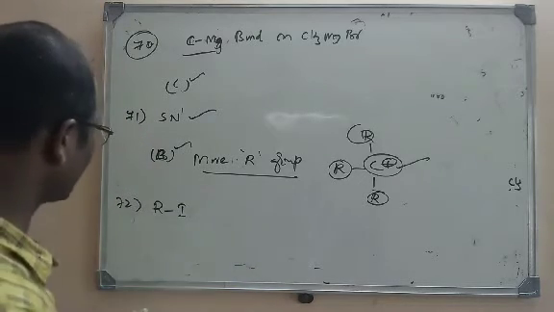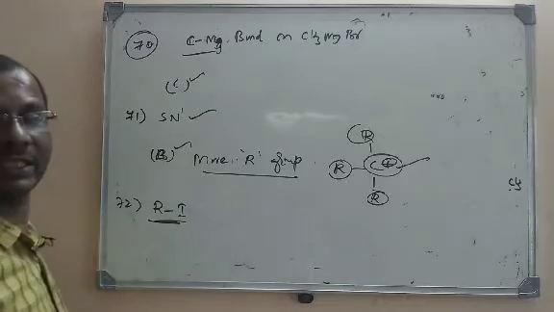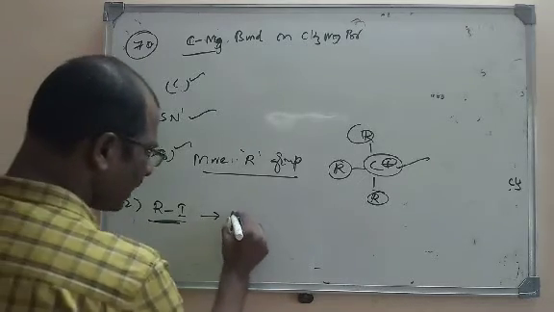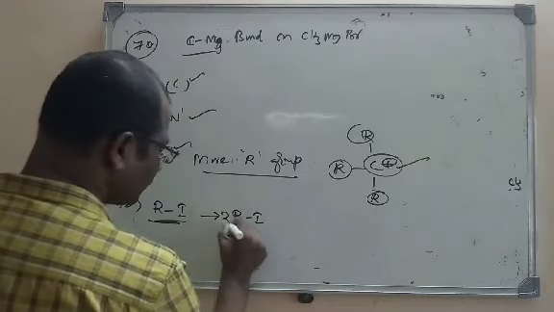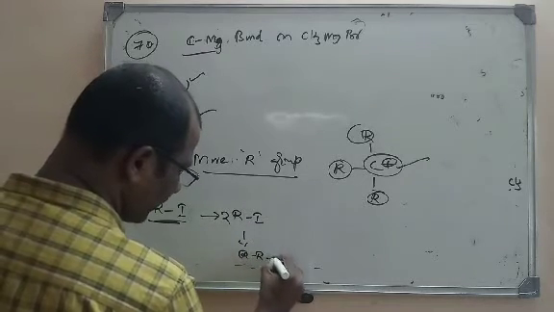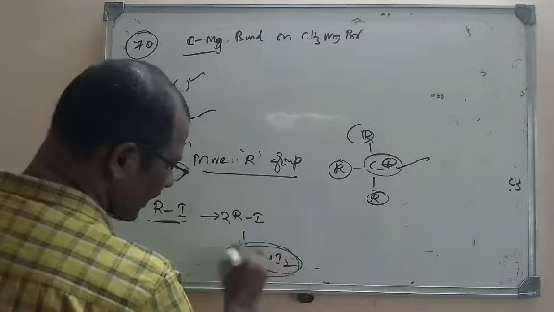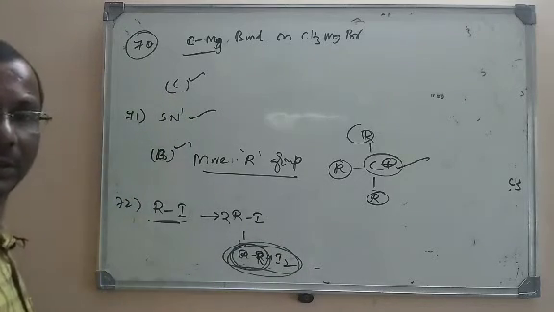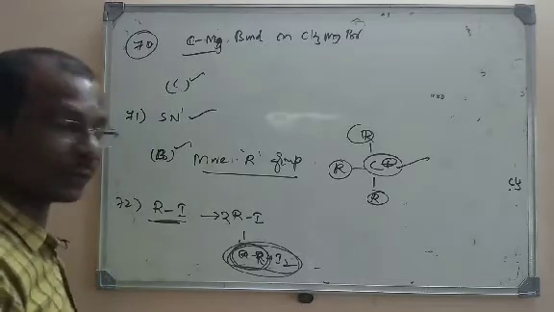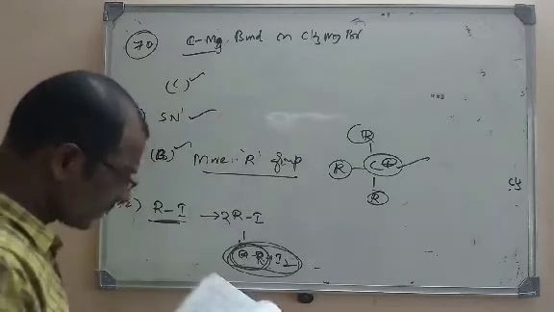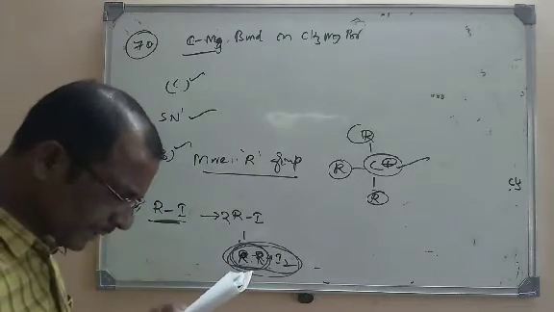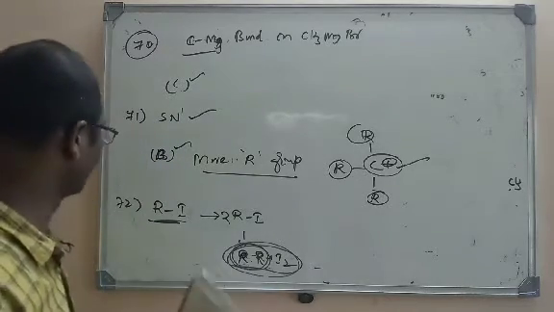So here the right option is, on long standing these alkyl halides will liberate iodine. As a result, it gets darkened due to the liberation of iodine. So R-R will be the product formed here. So the right option is liberation of iodine.